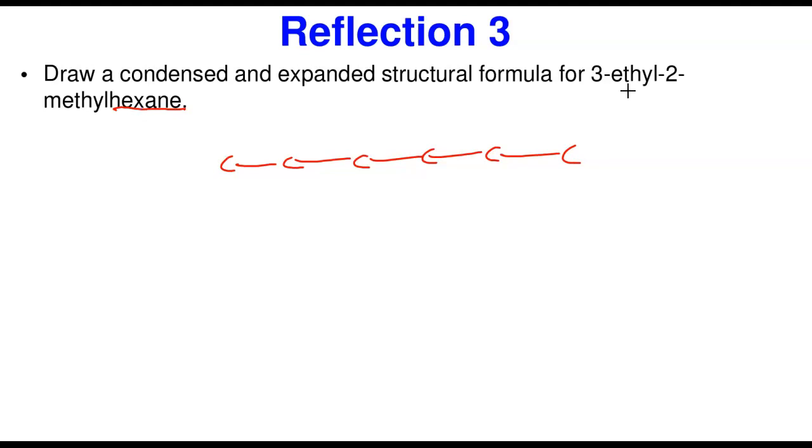Then I can label it myself: 1, 2, 3, 4, 5, 6. Now see what happens next. The ethyl group is attached at carbon number 3. If I come from here, 1, 2, 3, I put my ethyl group at this point. An ethyl group is C2H5. I can use a different color. So it's going to be C2H5, the 3-ethyl, at this point.